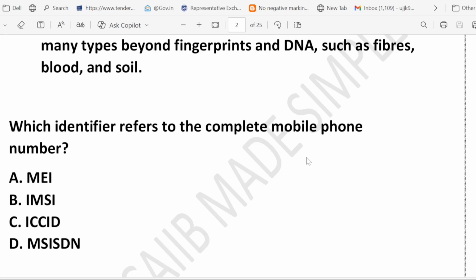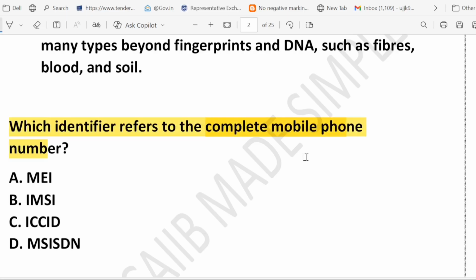So let's get started with our first question, which asks which identifier refers to the complete mobile number, right? Complete mobile phone number. Options: IMEI, IMSI, ICC ID, MSISDN. So which do you think is correct?